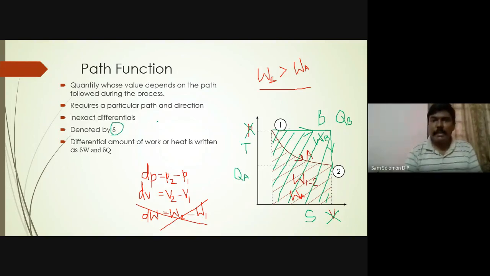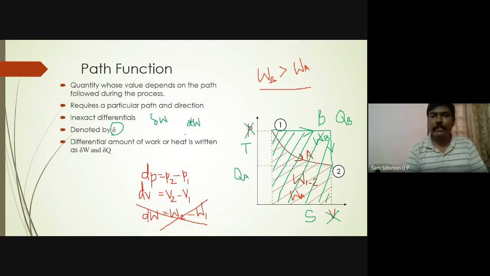So we don't call it dw, we call it delta w. If at all we call it dw, we will write it with a dash over this dw. You will strike this d here. That is your dw. So this d represents inexact differential or imperfect differential.